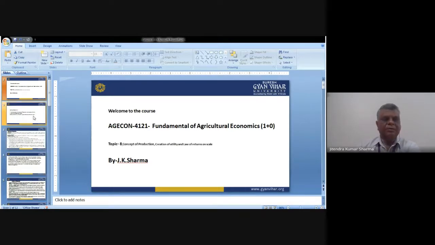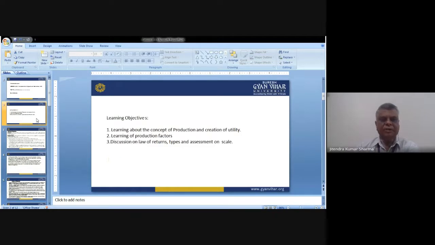So before going into the detailed discussion, let us look at the learning outcomes of this topic. First, learning about the concept of production and creation of utility. This is the first learning outcome, which is when we complete the entire concept of production and creation of utility, then we'll have a complete understanding of these two things.